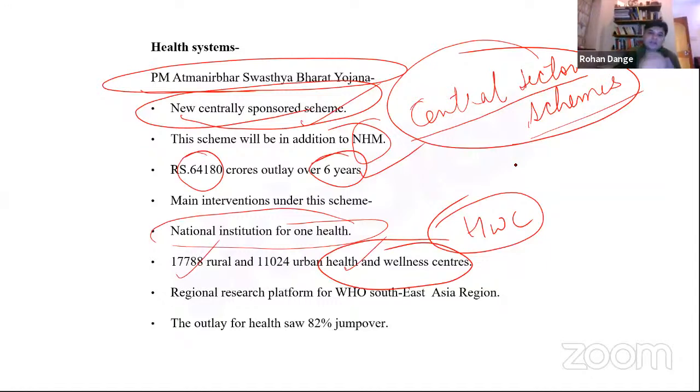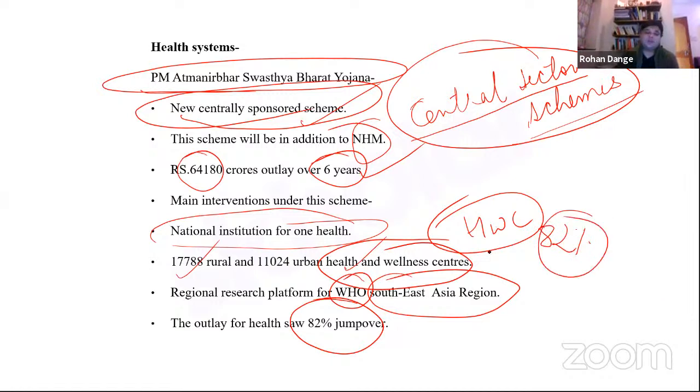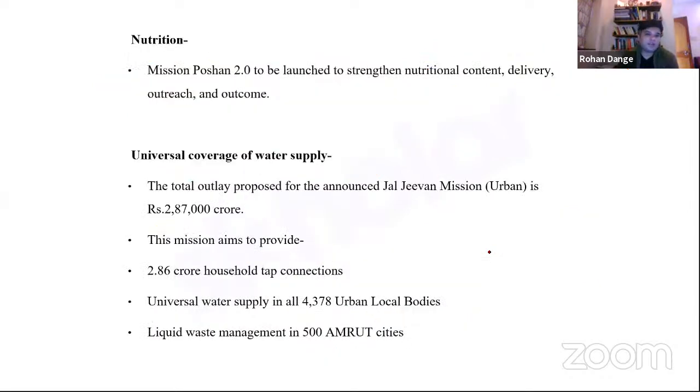Of course, there is a regional research platform for World Health Organization Southeast Asia region. So that is also one of the provisions within the particular yojana, so that a regional research platform is going to be created for WHO Southeast Asia region in India. The outlay for health has seen a 82% jump over from the previous year, quite obviously because of the pressing health concerns which are grappling the world economy, not just India.